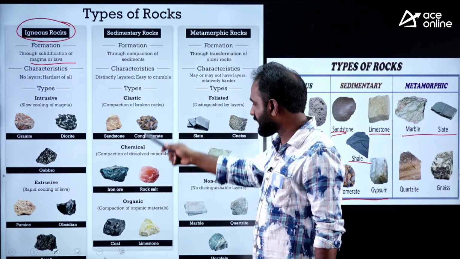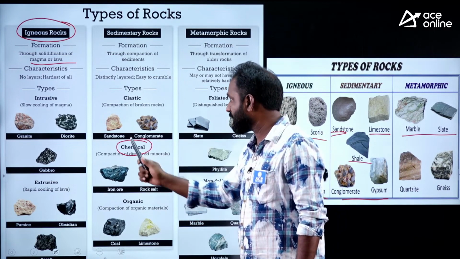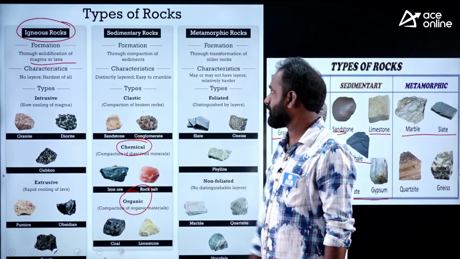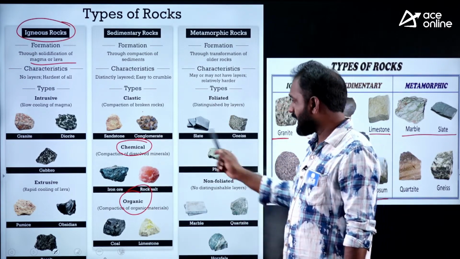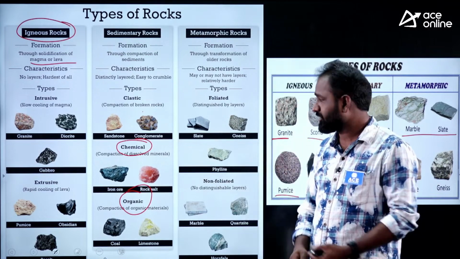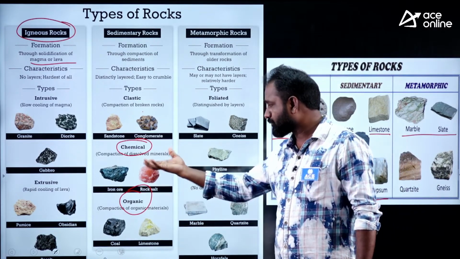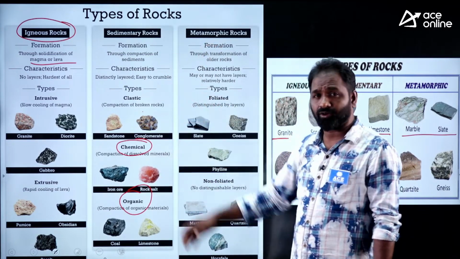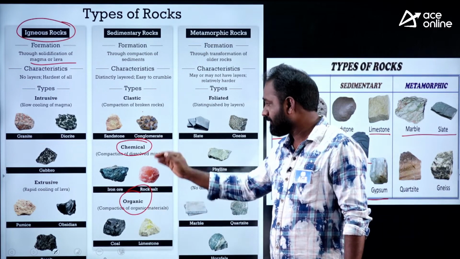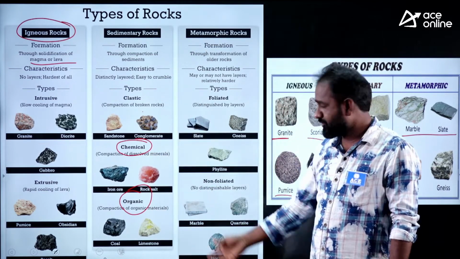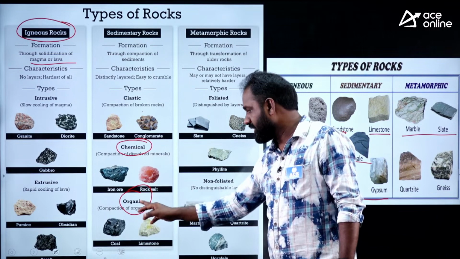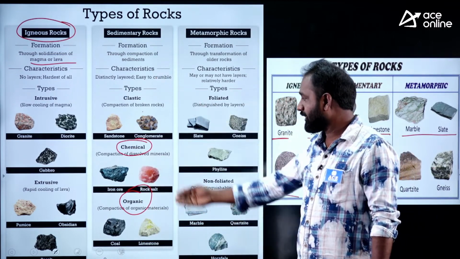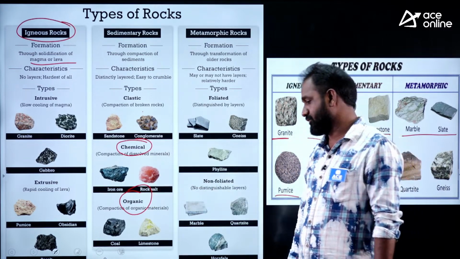There are three types of sedimentary rocks: chemical, organic, and those formed from broken rocks. So they may ask: which of the following rocks is formed because of a chemical reaction, which of the following is an organic sedimentary rock, or which is a chemical sedimentary rock? They'll ask questions like that. Coal is an organic sedimentary rock. Iron ore is a chemical sedimentary rock.